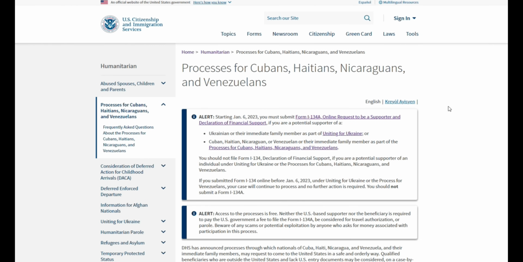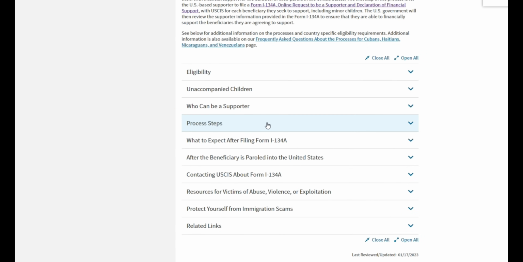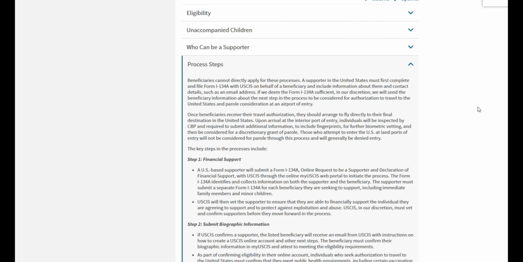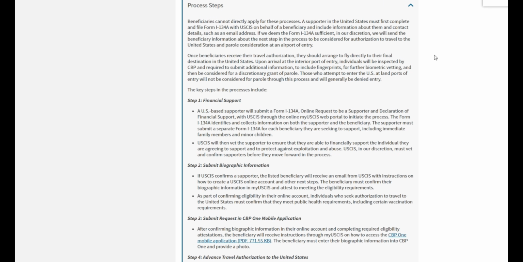It will take you to a page that will explain how the process would work. So if you scroll a little bit down here, you will see this section right here that says Process Steps. If you click on it, it will explain exactly what steps need to be taken in order for the person to come to the US.